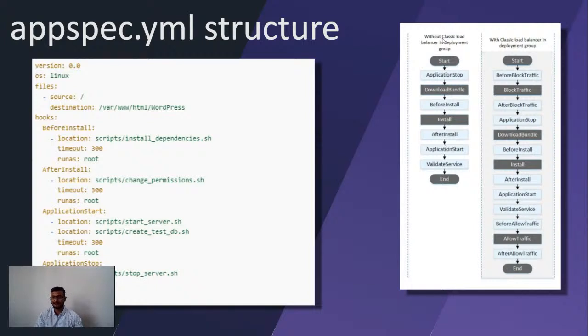So first, if I have to deploy something, it will stop the existing one. It will download the new bundle, then install the packages, and then configure the packages, like after install. Then it will start the application and validate. And if I have any load balancer in place, then we have 6 additional steps. You can see the first 3 are here and the next 3 are here. So what happens in this?